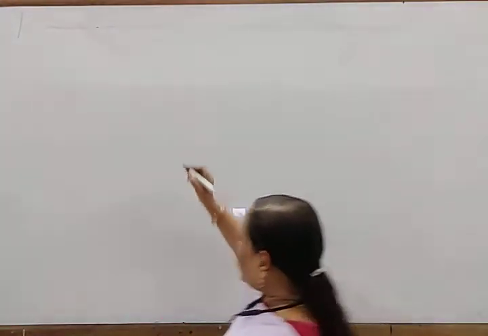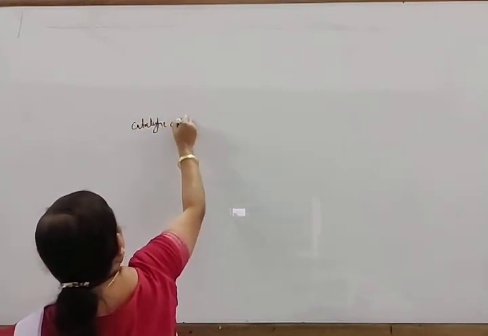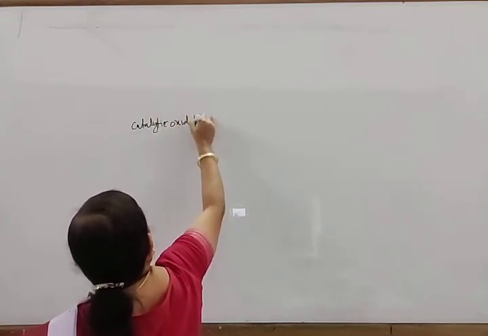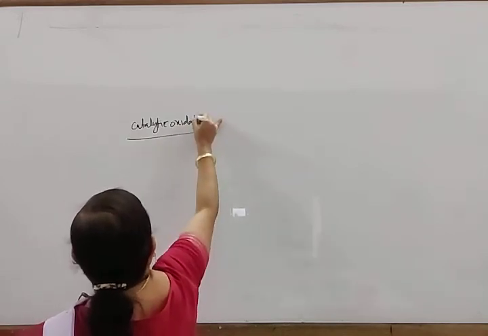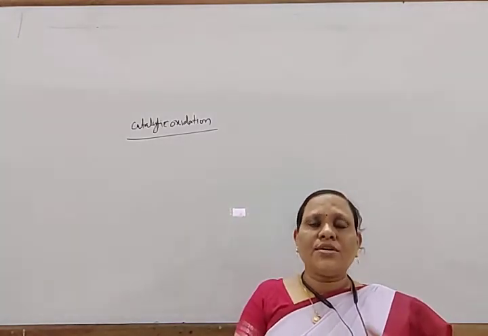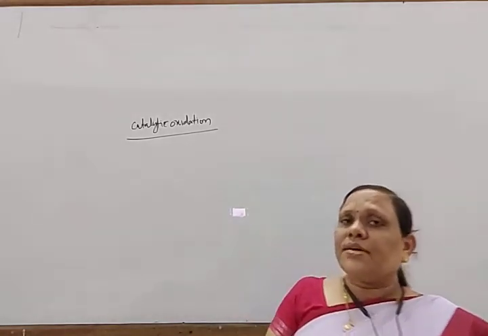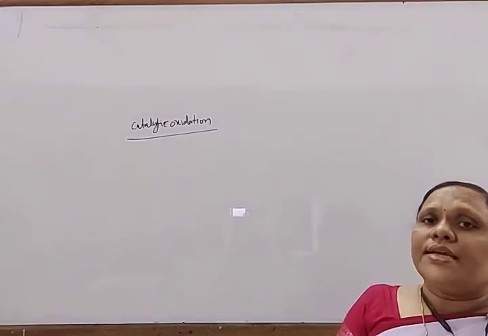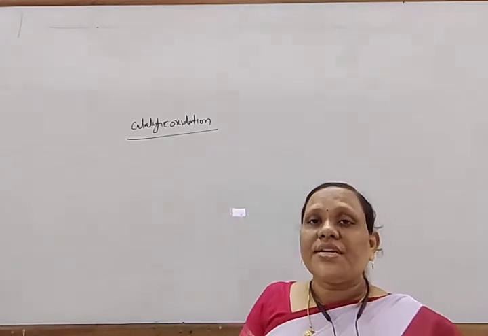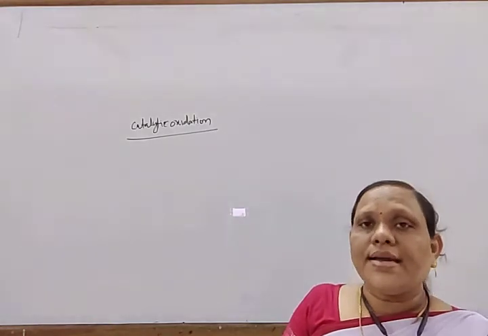Next, come to catalytic oxidation. Alkanes on catalytic oxidation, using different catalysts under different conditions of temperature and pressure, give different products. For example, when methane undergoes oxidation in presence of copper, when methane and oxygen are taken in the ratio 9:1 at 100 atmospheric pressure and 523 Kelvin, it gives methyl alcohol.